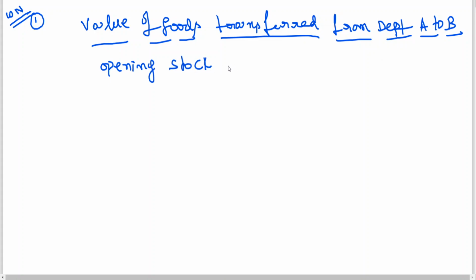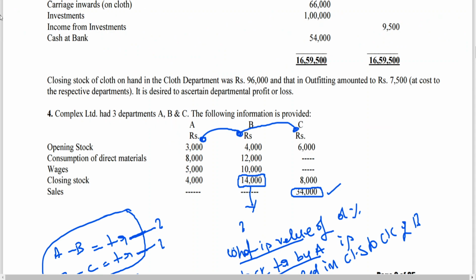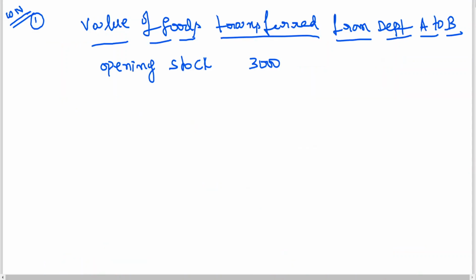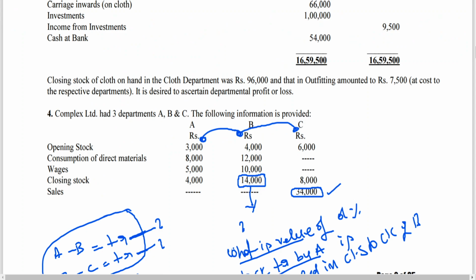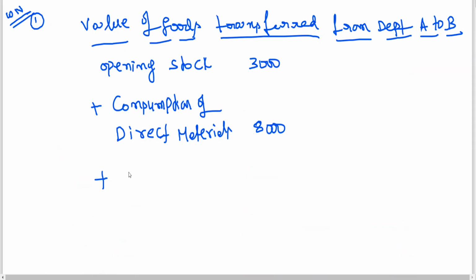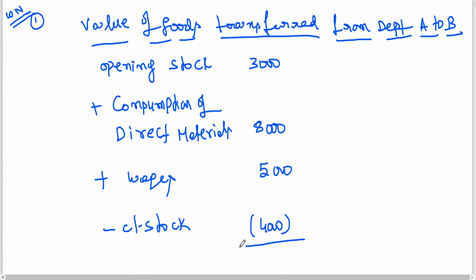Opening stock 3,000. Consumption of direct materials, that is being used in the process of making the goods, 8,000, plus wages 5,000, minus closing stock 4,000. It is coming to how much? 12,000.